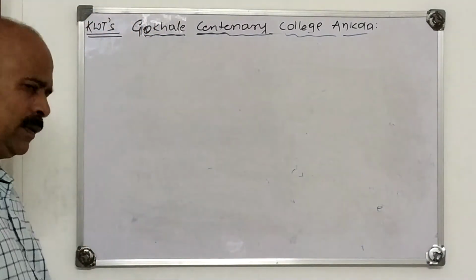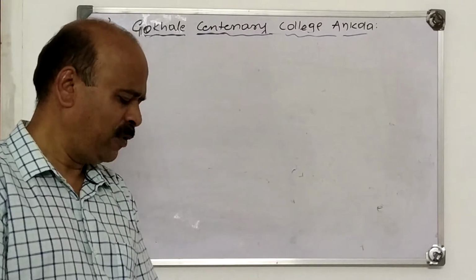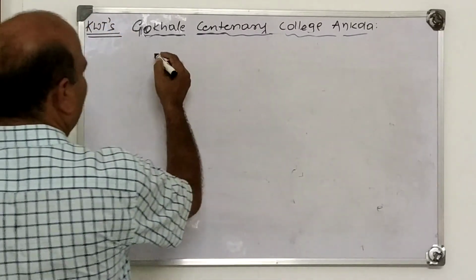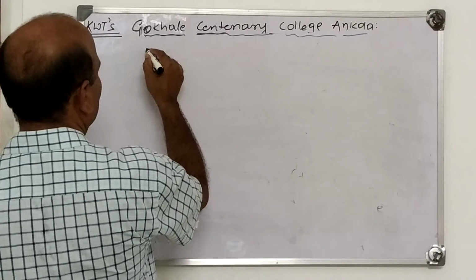Now I consider one problem on this theorem. Many problems are there, but I have selected this problem which is based on the second mean value theorem of integral calculus.